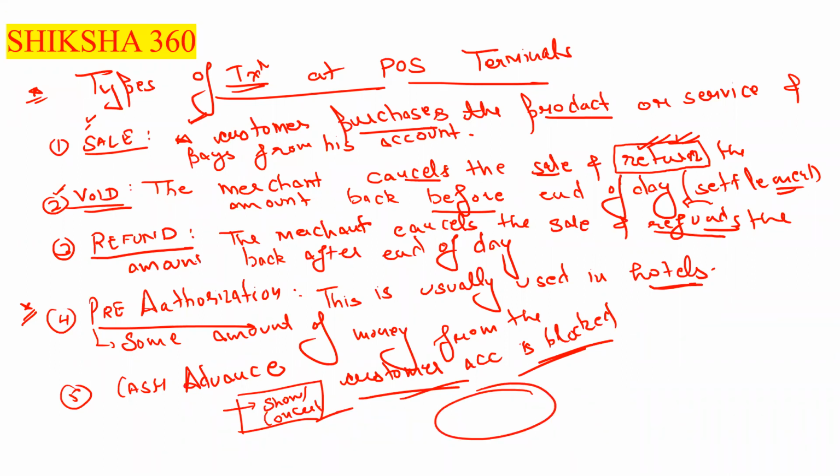If they reach earlier, they give you their card and you can do a pre-authorization. You hold or block some money from the account, and later when the organizer pays you the amount, you unblock it. That is known as pre-authorization.